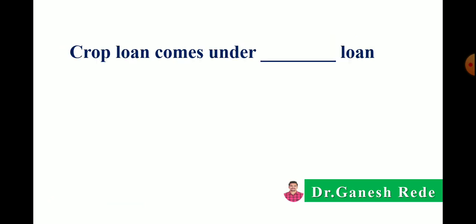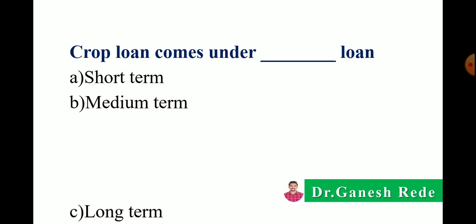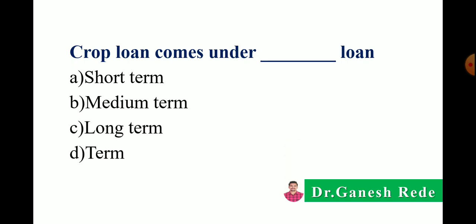The next, crop loans comes under dash dash loan. Option A short term loan, B medium term loan, C long term loan, or D term loan. So correct answer is crop loan comes under the short term loan.